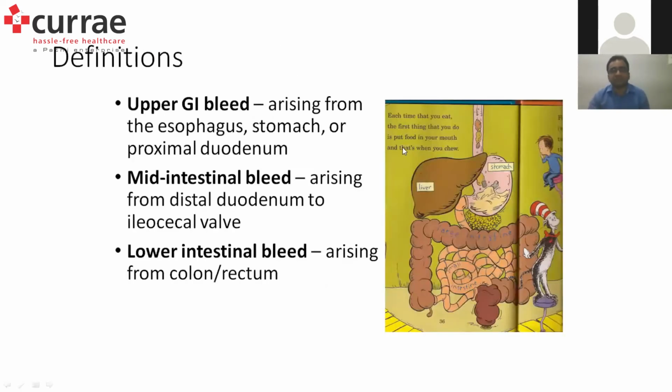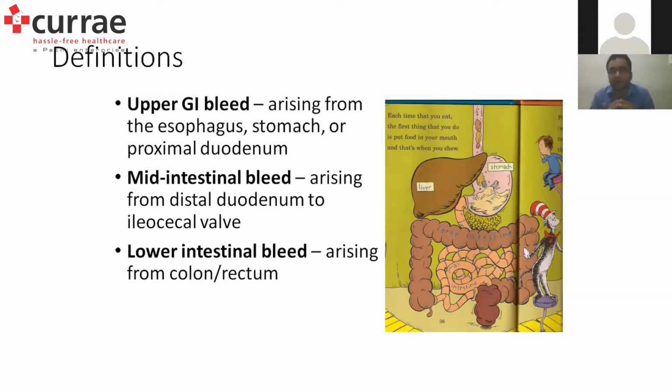just about the definitions of lower GI bleeding and upper GI bleeding. Where does the system start from, the upper GI to the lower GI? Because right from the mouth to the anal canal, everything is the GI system. So what exactly is the upper GI? What exactly is the lower GI? And I have often seen people having confusion between what exactly is melena, what exactly is hematochezia, and what is a frank upper GI bleed. So I thought I'll add two slides about the definitions so that things are clear.